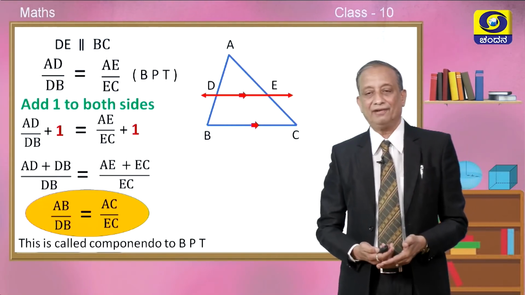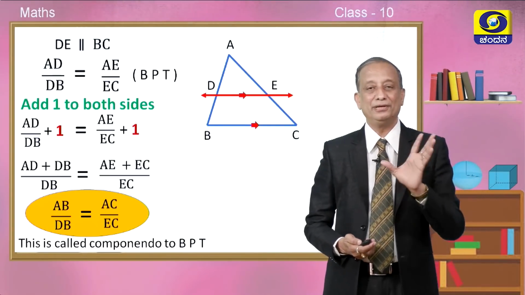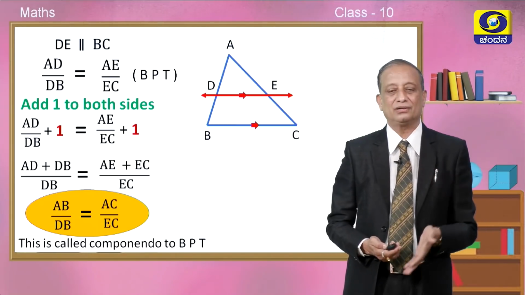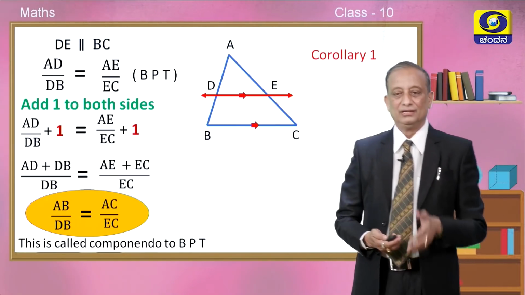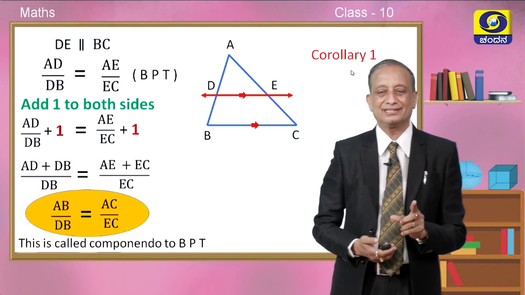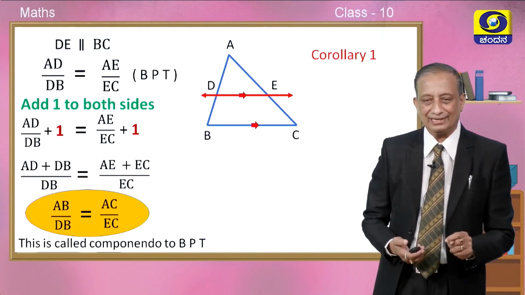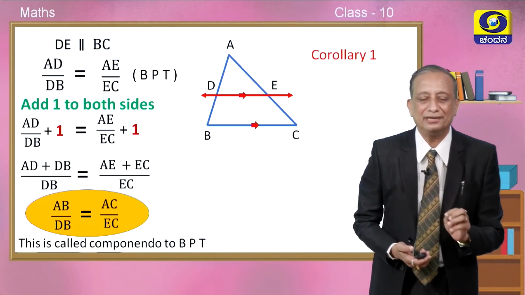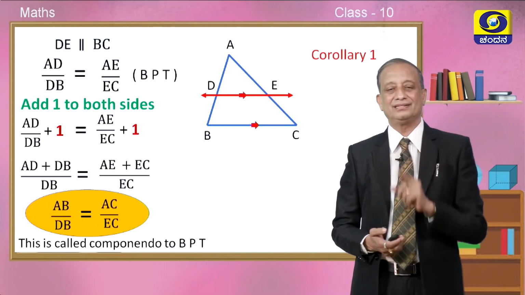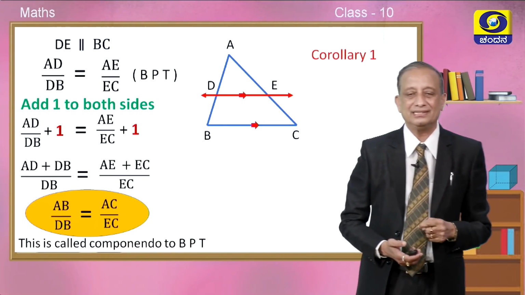In fact, in the ratio and proportion chapter, this is called componendo. So, adding 1 to both sides is called componendo, and this is called componendo to BPT. So, children, from here onwards, shall we recognize this as corollary number 1 to BPT. So, in future classes, we will just say because of corollary number 1 to BPT, immediately you must recall this figure and this result, that is AB upon DB is exactly equal to AC by EC.